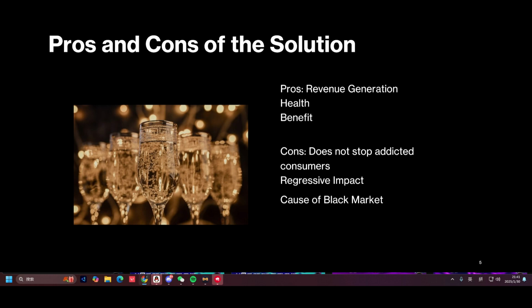And there's going to be a regressive impact. The indirect taxes can be regressive because it impacts lower income individuals disproportionately since they pay the same tax rate as wealthier people on the goods. It can only stop the less fortunate consumers, and the consumers who are more fortunate will ignore the tax and keep consuming alcohol. And there will also be a cost of black market because high indirect taxes can encourage the growth of black markets, which will harm the overall economics of the country.